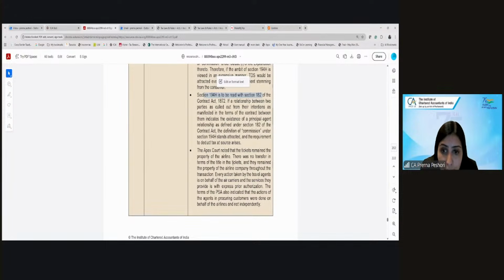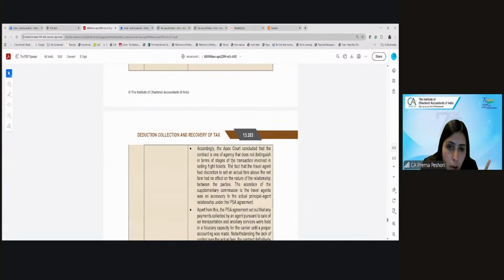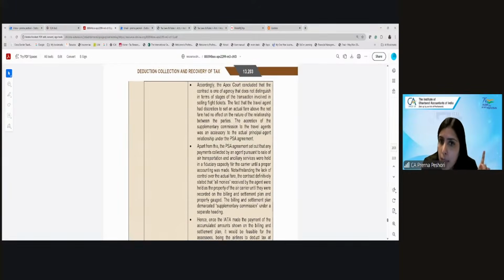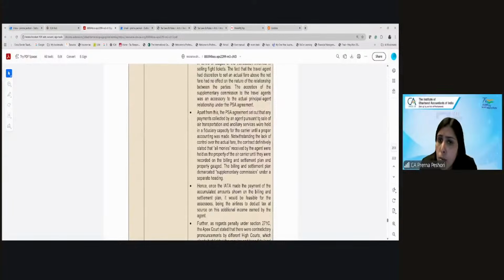There is no transfer of title in the tickets, and therefore they are acting as an agent on behalf of the airline, in the context of the PSA agreement they have signed. So there is no principal to principal contract. It is not like the case of stamp vendors, who purchase and sell on their own account, or SIM card dealers. So this supplementary commission is also part of the principal-agent relationship.